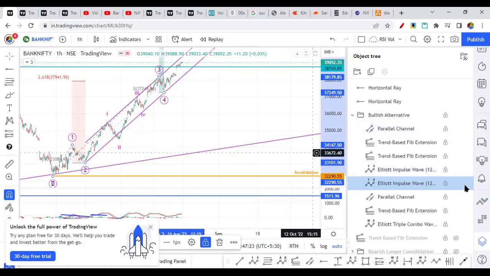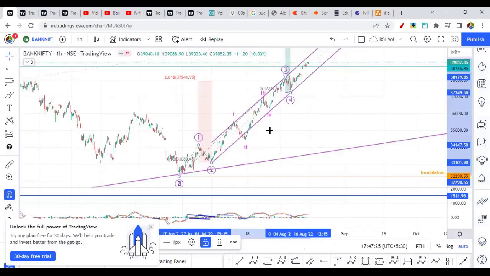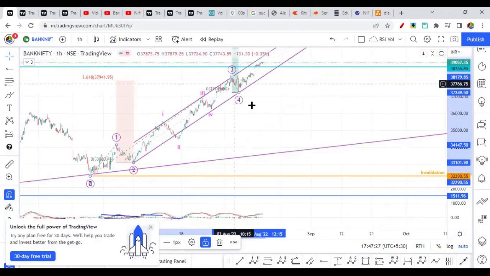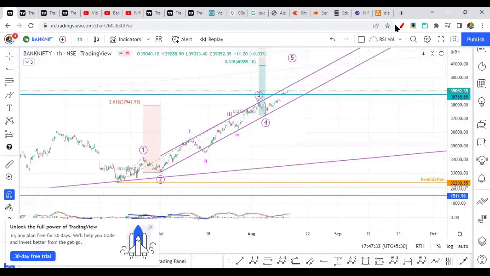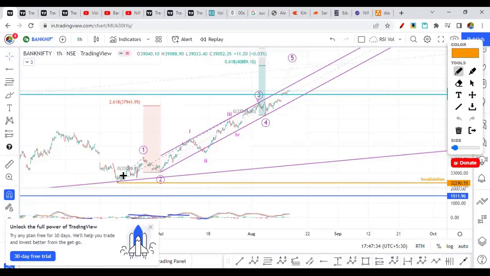Now here wave 4 is a little bit smaller, or you can say an expanded flat correction. So what I'm assuming here is, wave 1 is a leading diagonal pattern with an internal 3, 3, 3, 3, 3 wave structure.